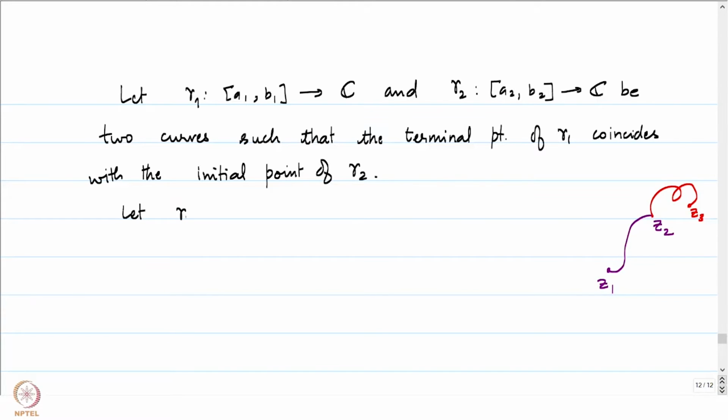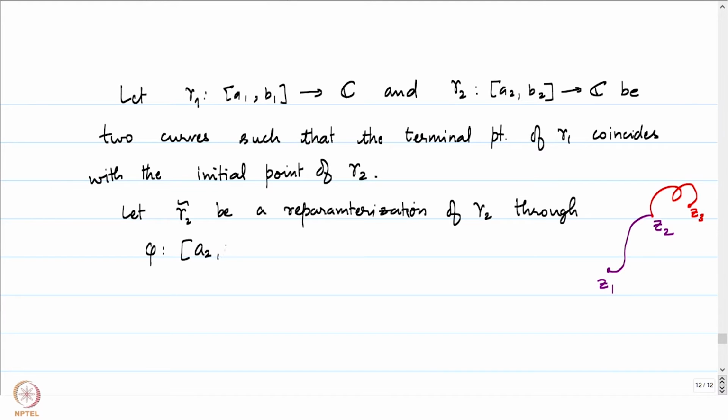Let gamma 2 tilde be the reparameterization of gamma 2 through the homeomorphism phi, which is given from A2, B2 to B1. It's just a translation, by the way, and the translation is done by looking at B1 minus A2.